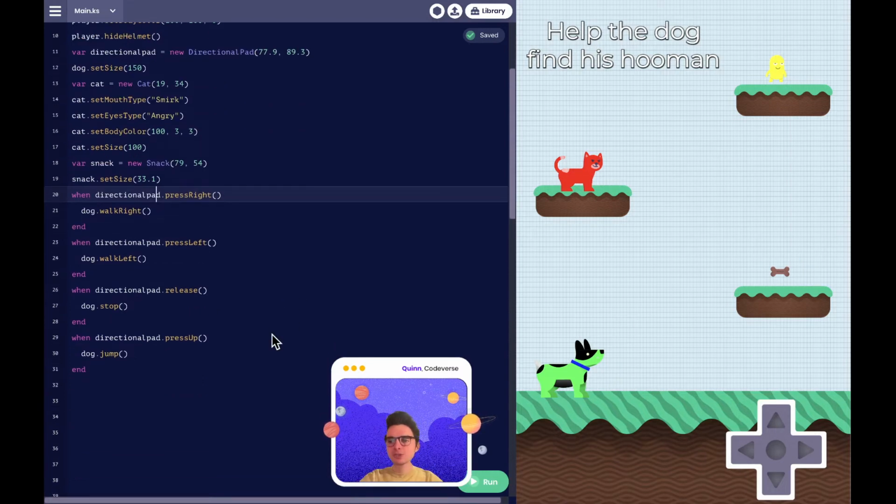So let's make it so that when we collide with our snack, we cause a crazy mess. And while I'm doing that, I do need more suggestions for what happens to our dog when it collides with the cat. So what will happen when our dog collides with the cat? I need more of those suggestions.